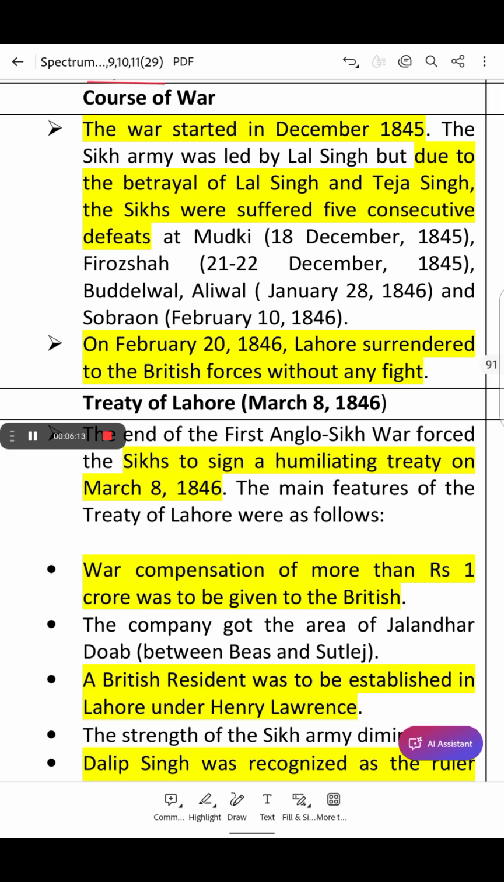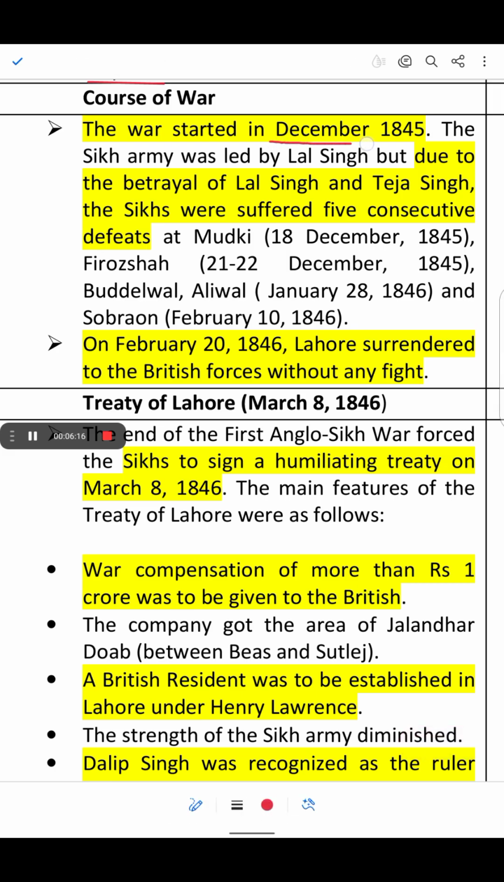The war started in December 1845. The Sikh army was led by Lal Singh, but due to the betrayal of Lal Singh and Tej Singh, the Sikhs suffered five consecutive defeats: at Mudki in December 1845, at the Battle of Firozshah on 21st and 22nd December 1845, Budelwal, Aliwal on January 28, 1846, and Sobraon on February 10, 1846.